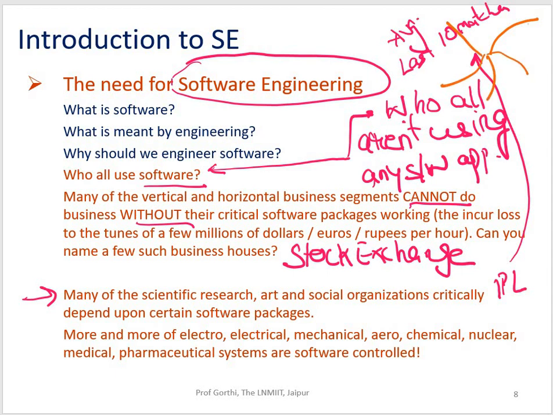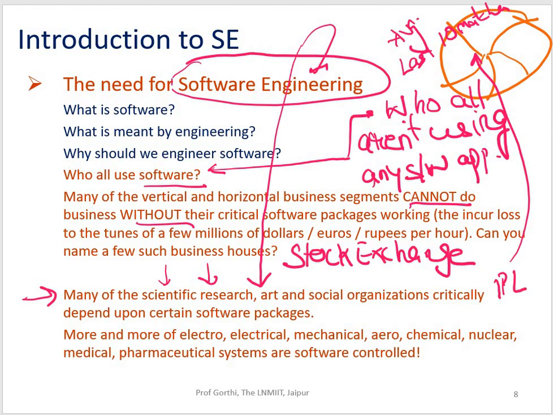That's all possible just because of the quality software applications which we have. On top of it we have scientific research, the kind of calculations we do, and 3D graphics, and everything. In the arts also, software engineering is playing a very pivotal role just because we have quality applications due to the virtue of software engineering.